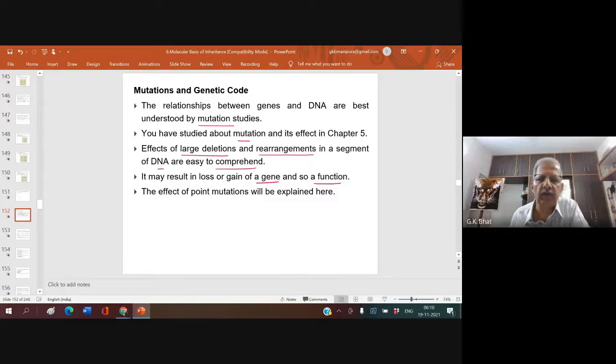By producing the protein. So always remember, whenever we say that a gene is expressed, gene expression is by the production of the protein. If the gene gets mutated, what will happen? It produces a wrong protein, not the protein which is required. So whether a particular gene is mutated or not, whenever it is expressed, it has to produce one or the other protein, structural protein or functional protein. The effect of point mutation is explained here.